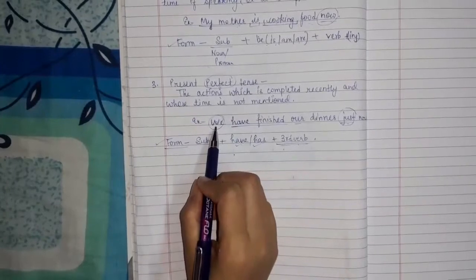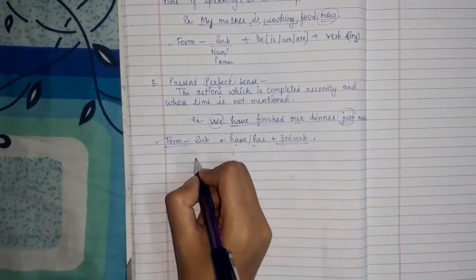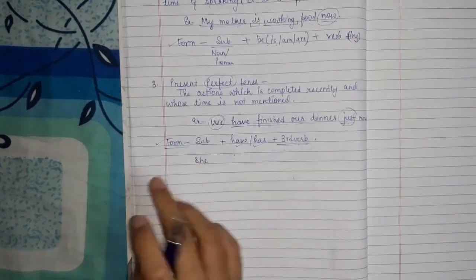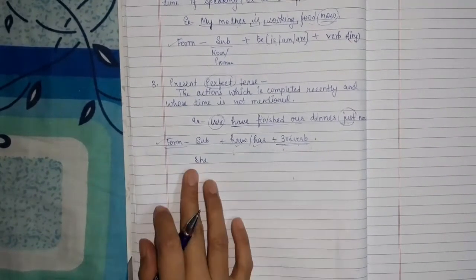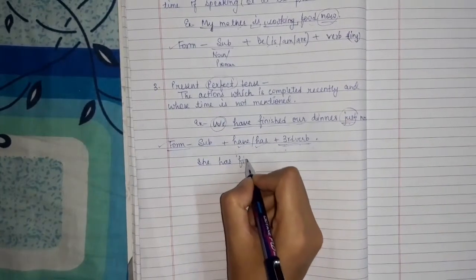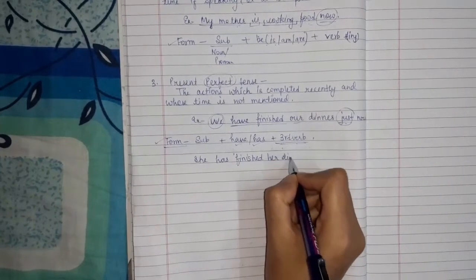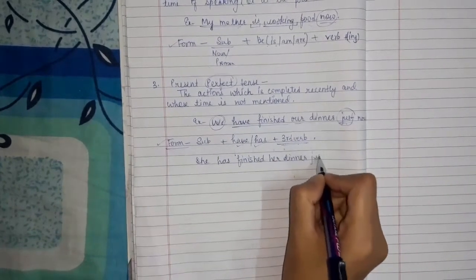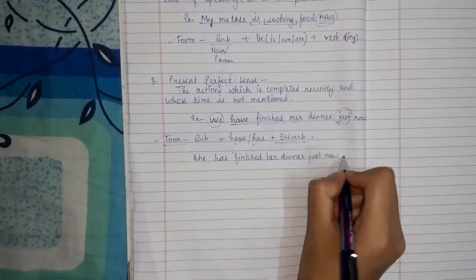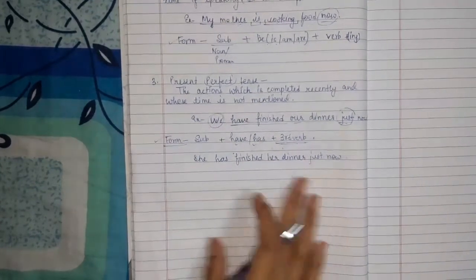As here I have used we, that's why I'm using have. If I write she or one name or he or it, then I will use has: she has finished her dinner just now. In this way. Okay, so this is all about present perfect tense.